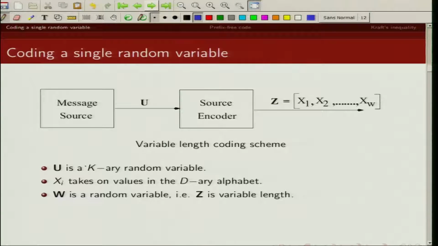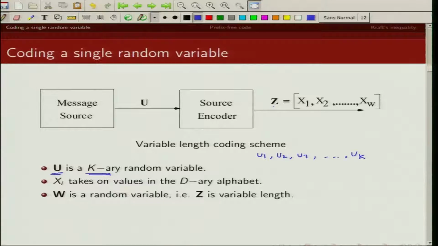Now U is a k-ary random variable. That means U takes k different possible values. Let's just call them U1, U2, U3, up to UK. These are the k possible values U takes with some probability, P of U1, P of U2 and P of UK.